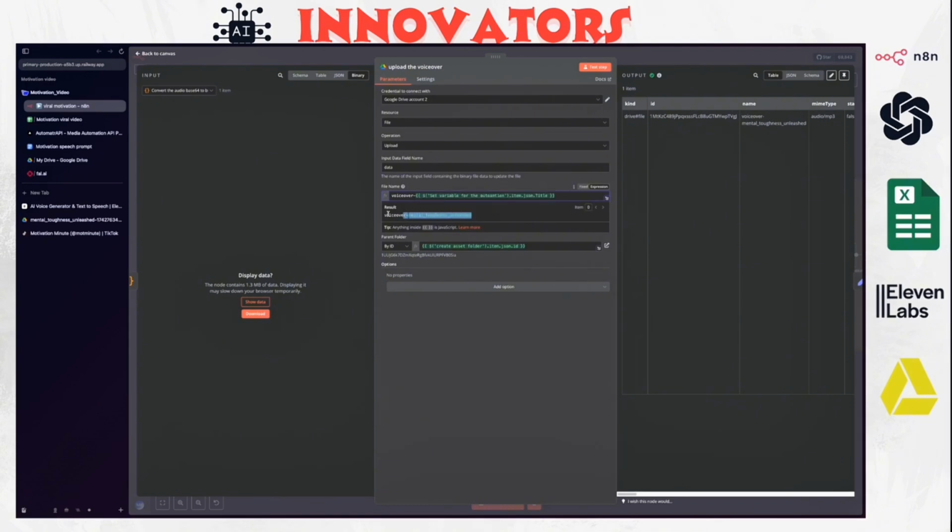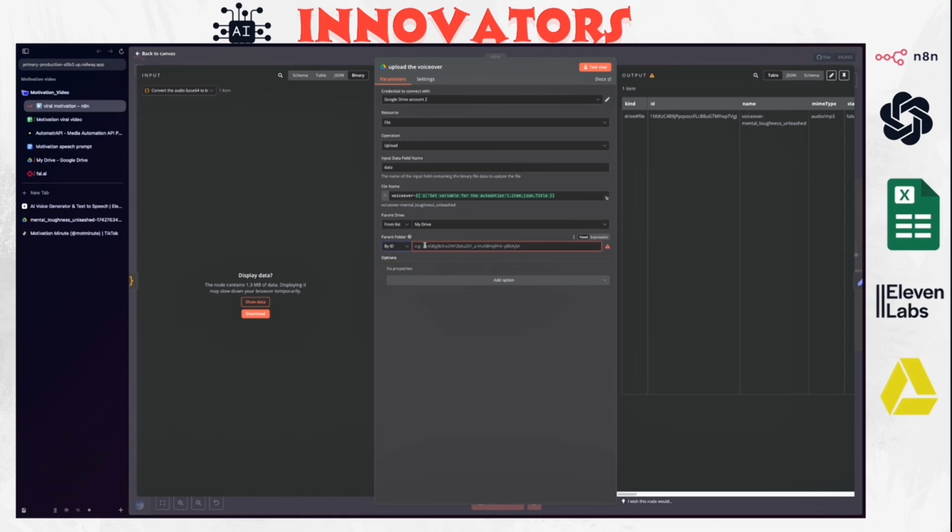So we have voiceover-title, and then for the parent folder drive, you add My Drive, which is already selected. For the parent folder, you need to select by ID.